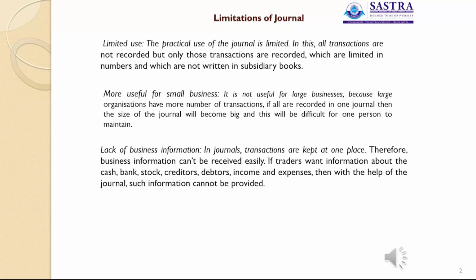Then lack of business information. In journals, transactions are kept at one place. Therefore, business information can't be received easily. If traders want information about the cash, bank, stock, creditors, debtors, or any other information, then with the help of the journal, such information cannot be provided.